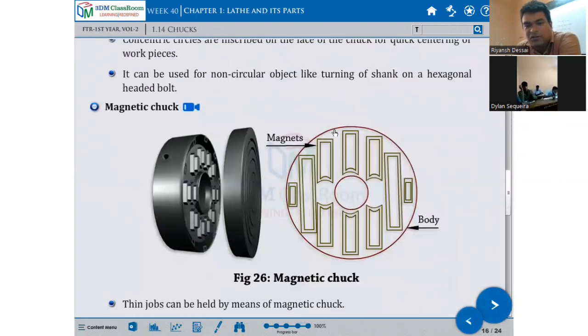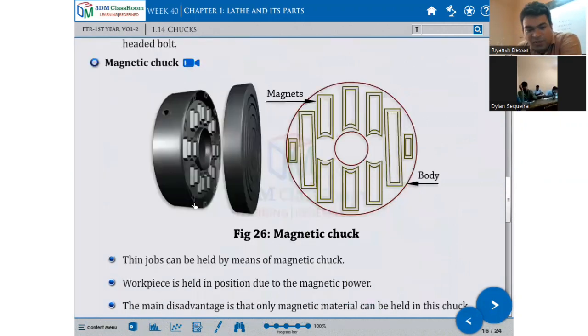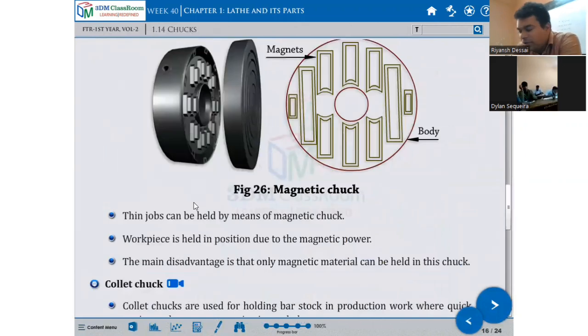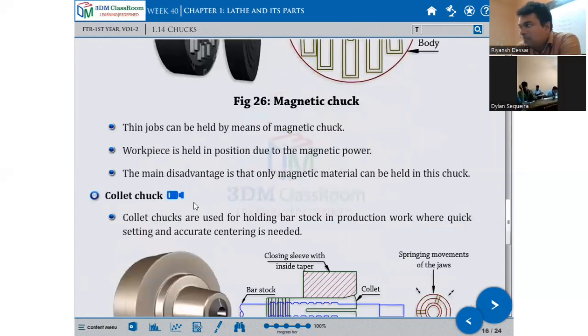This is a magnetic chuck. This chuck has magnets. As the job is placed, switch the magnet on, so the job is held. Then you can do the operation. This job can be held by means of the magnetic chuck. The workpiece is held in position due to the magnetic power. The main disadvantage is that only magnetic metal can be held in this chuck. Plastic, wood you cannot put because it is not magnetic. But ferrous metal you can attach. Aluminum and copper you can't attach. Okay, so all the magnetic metals can be machined on the magnetic chuck.